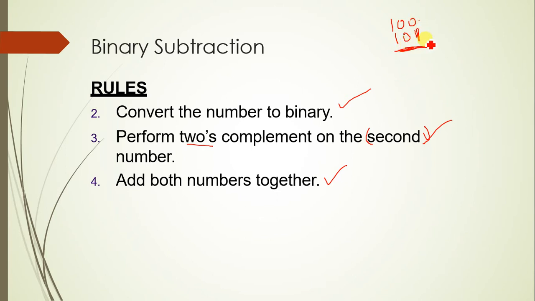What is 1's complement? 0, 1, 0. Then 2's complement is, am I clear? Remove the most significant bit, add them together. That is 100 plus 01, that will become 101. Right? 101. Okay. Let us check how this is being performed.